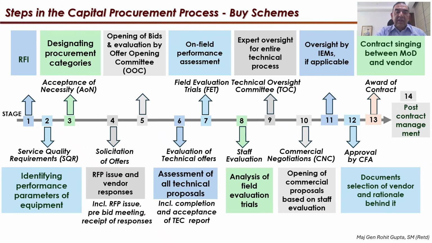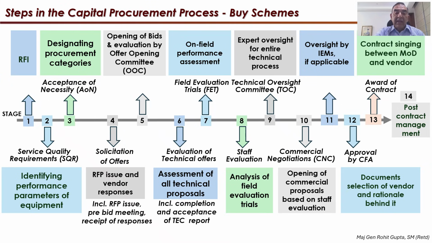Now, the first stage in this is the RFI, request for information. I consider this as an extremely important stage because that is what tells us as to what is available in the industry. An RFI input is extremely important for the purpose of the categorization as well as for the SQR. Whereas the SQR may not be completely dependent on what the industry tells you, a bulk of it has to be based on the RFI response. At times, the RFI response, because of various reasons, lacks coherence and therefore leads to a major problem in the SQR. It is an important step.